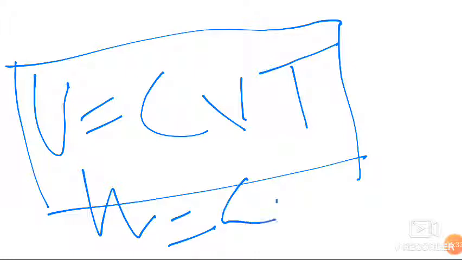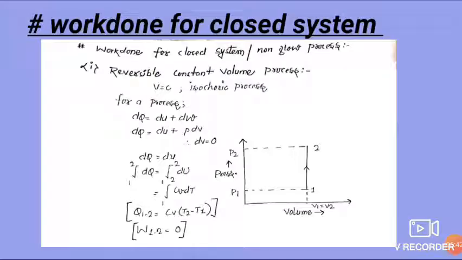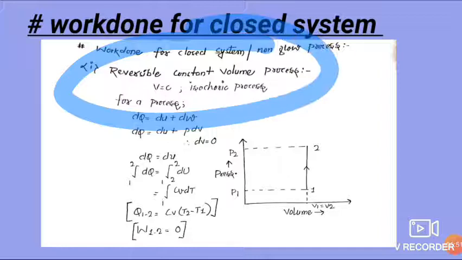Okay friends, so this is the difference between internal energy and enthalpy. Now we will move to our next topic, which is work done for closed system. First one is reversible constant volume process. Here volume is constant, so this process is called as isochoric process.